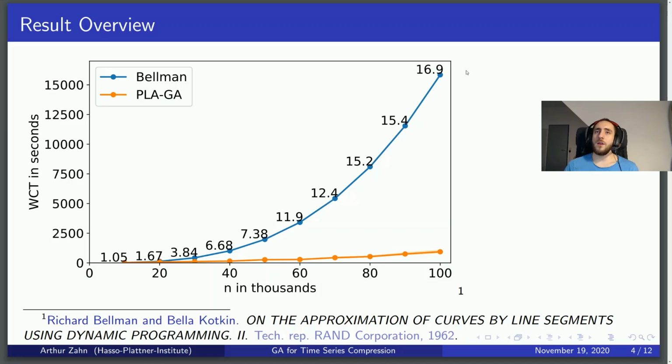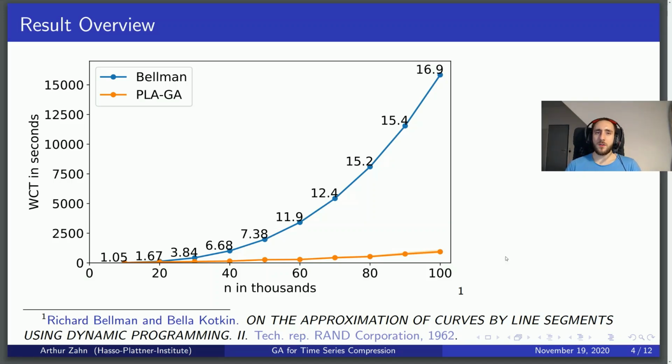Though again here, the speed up reached varied by dataset, and overall for time series of 100,000 points length, our results varied between 7 and more than 100 as a speed up. Overall, our algorithm is especially suitable for larger datasets where it consistently manages to outperform Bellman and find good solutions.